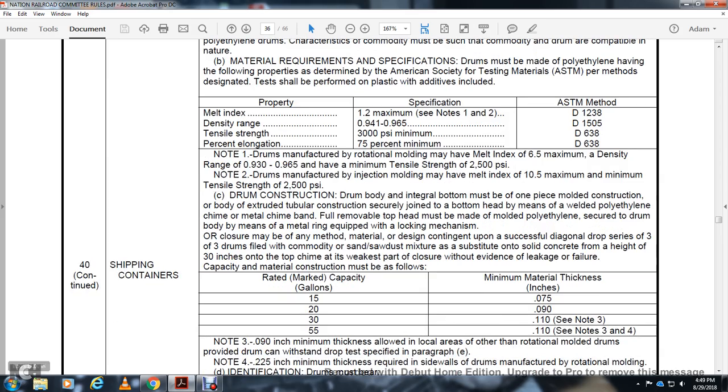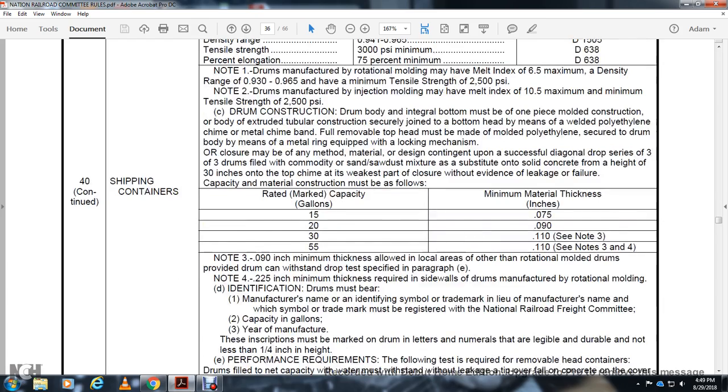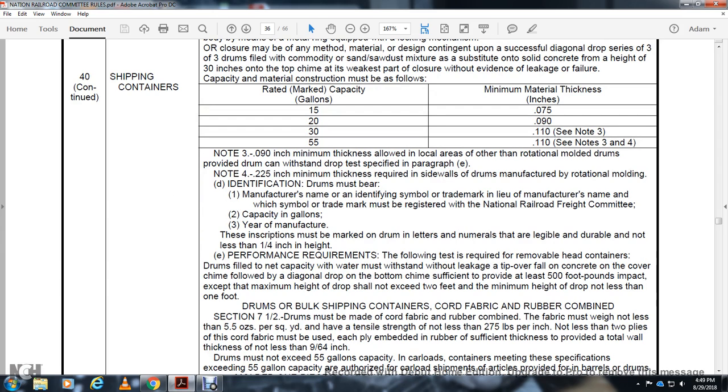Capacity and material construction must also be rated and marked in capacity in gallons, with minimum material thickness. Note 3. 90,000 maximum thickness for the local area of the rotational molded drum, but the drum must withstand the drop test as specified in paragraph E. Note 4. A 225,000 inch minimum thickness is required for the sidewall of drums manufactured by rotational molding. Identification: drums must be marked with the manufacturer's name, identification symbol, or trademark. The manufacturer's name or symbol of the trademark must be registered with the National Railroad Freight Committee, with the capacity in gallons. The inscription must be marked on the drum in letters and numbers that are legible, durable, and not less than a quarter inch in height.